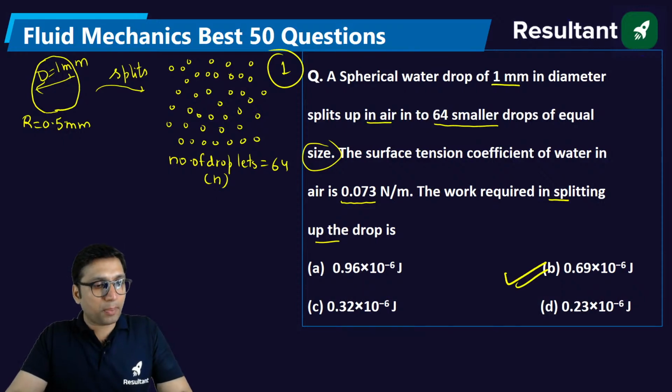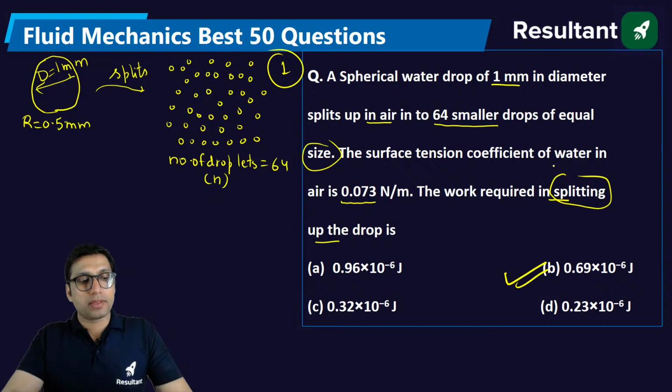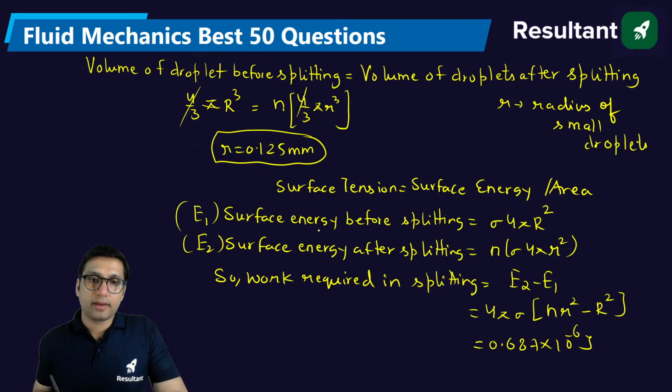So I hope all of you understood the question. Is it clear, everyone? So that's the first question for today's session. The work required in splitting the drop is nothing but the surface energy after splitting minus the surface energy before splitting.